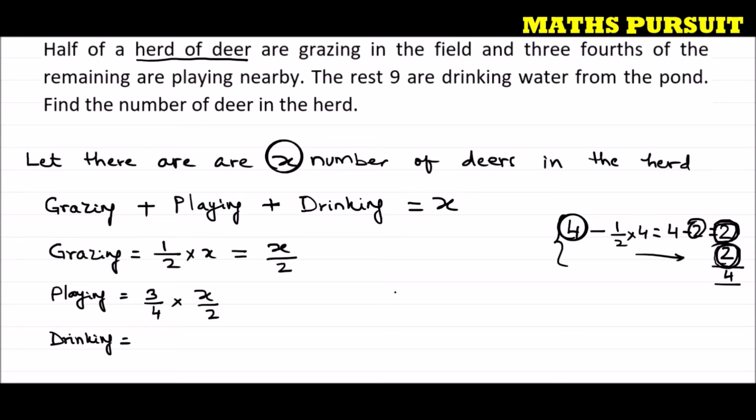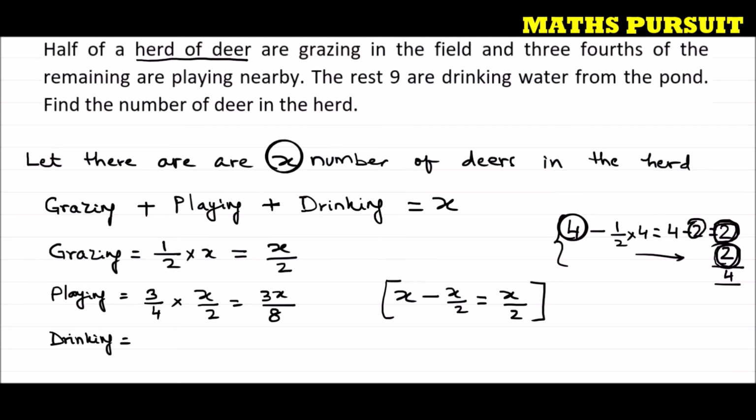Because the total number of deer is x and half are grazing, that is x by 2. If you solve this, you will get x by 2 as the answer. Now 3 by 4 into x by 2 is equal to 3x by 8. So what we got is the number of deer playing is equal to 3/4 of x by 2.